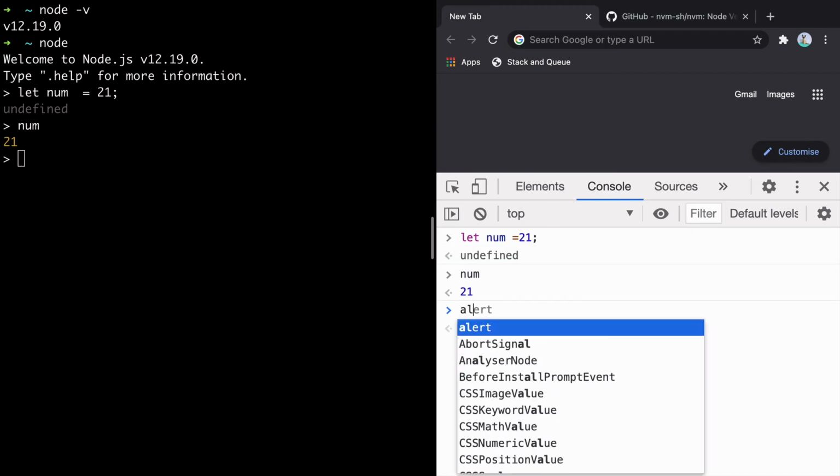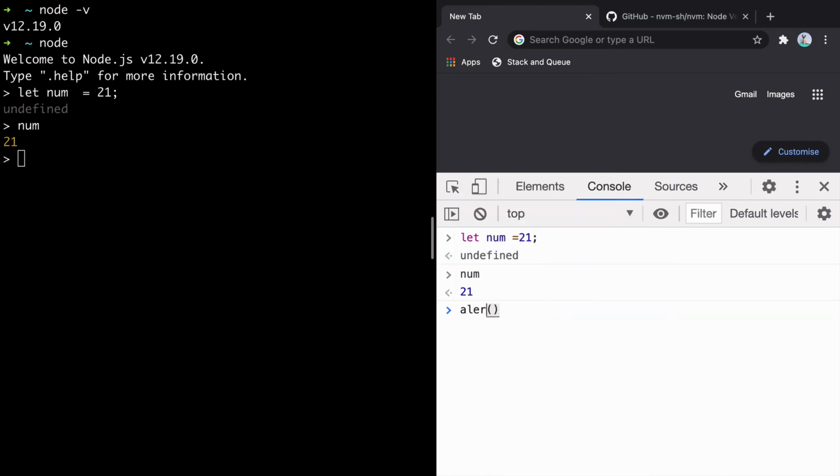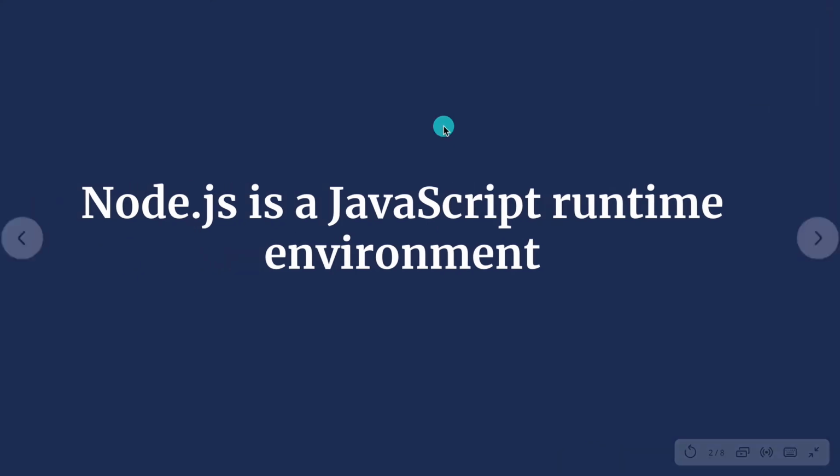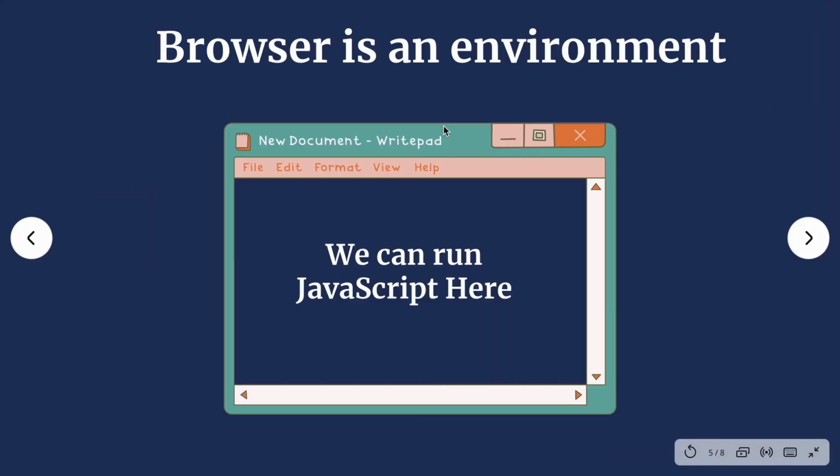Inside the browser, I want to alert a message. For that, you can just go ahead and say alert hello. And what happens when you say alert is it will alert a message, because that is what it does in the browser, right? So the browser needs to have an alert message. But do you think you need to have an alert in terminal or operating system? Those kinds of things are not there. That is where the difference between the environments comes into play.